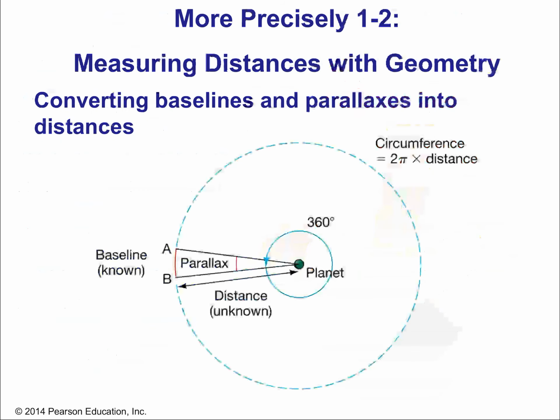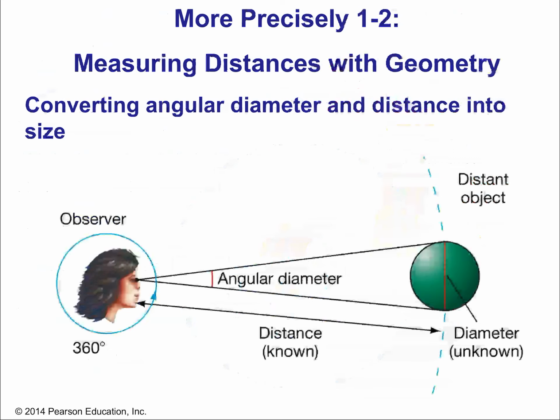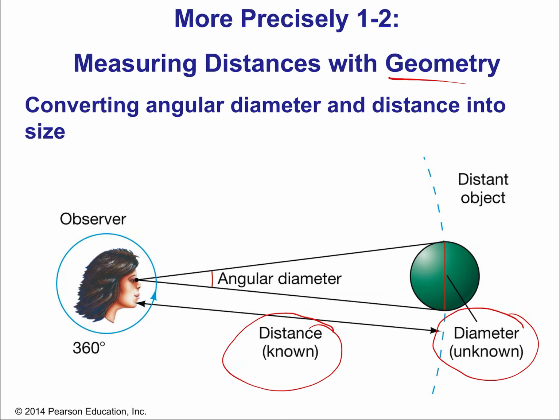Okay, and we can measure distances with geometry, like a planet going around in orbit, okay? 2 pi r, again being that same idea that I just showed before. And here we have the angular diameter of an object and a known distance, and that allows us then to calculate the unknown diameter. So this is really helpful for, say, finding the size of asteroids or moons. We know their distance based on other measurements, but then we just need to measure their angular size, and then we find their actual size. Got it? Because if something's further away, it will appear smaller, right? We're familiar with that idea, okay? And that's angular measurements using geometry.